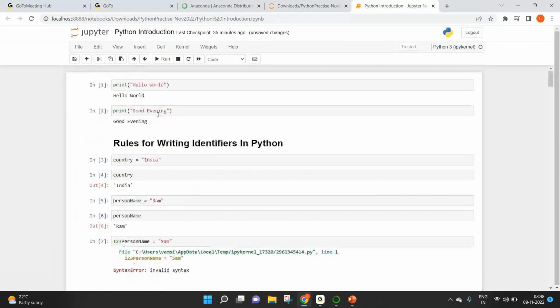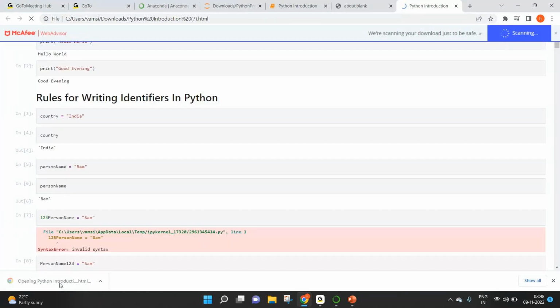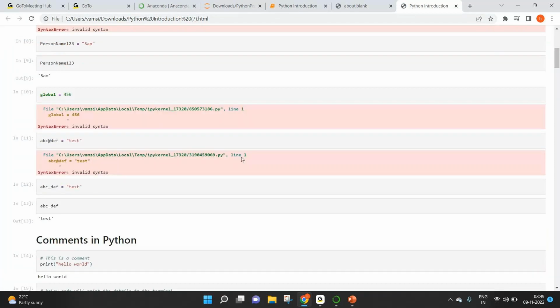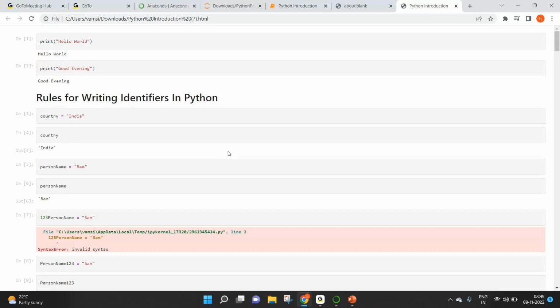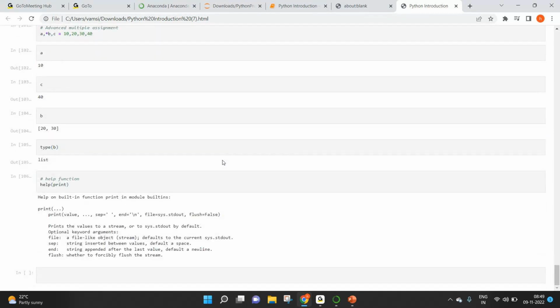The way you can download it is click on File, Download as HTML. You can see at the bottom left corner, I have it downloaded in HTML format. You can open it in any browser. If you just click on it, you can see that whatever I have written today, you will get the same thing. So keep this as a reference and start practicing.